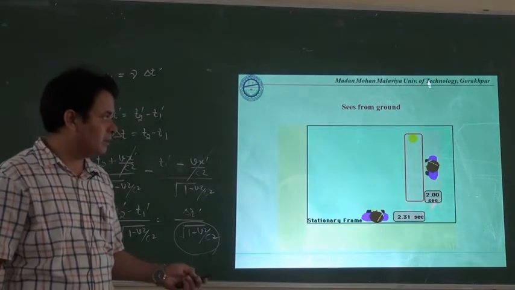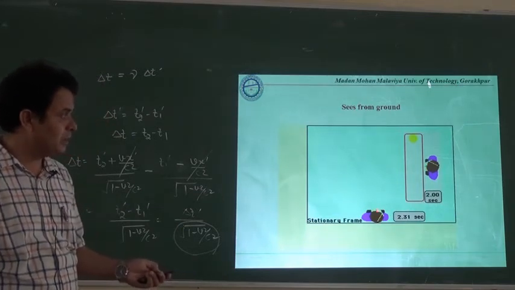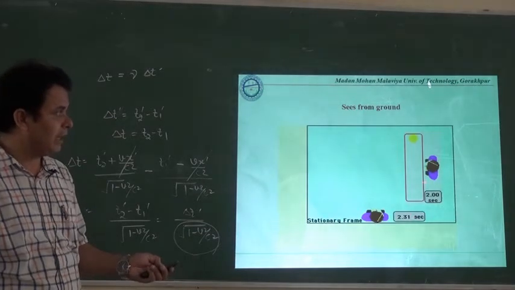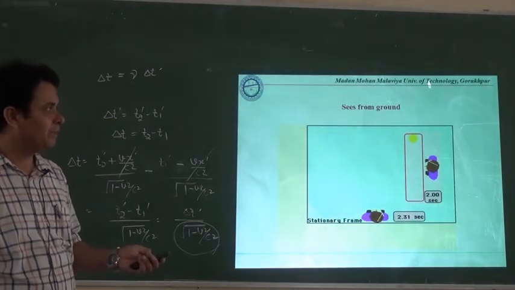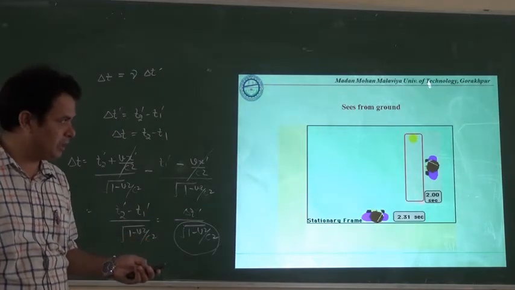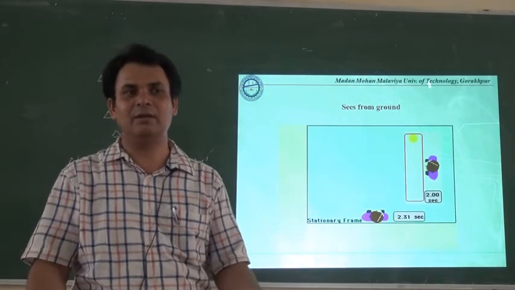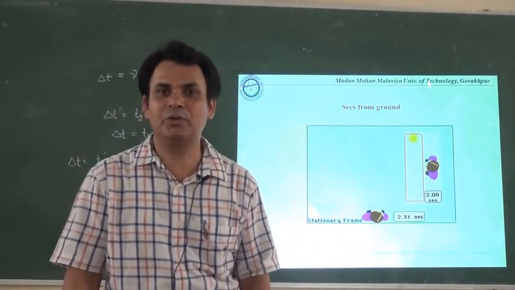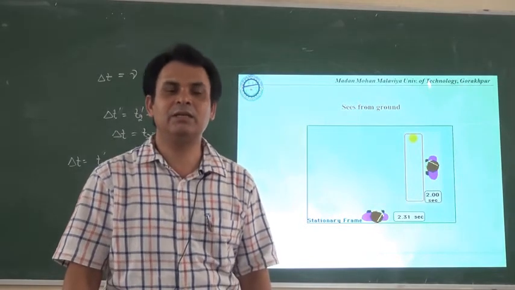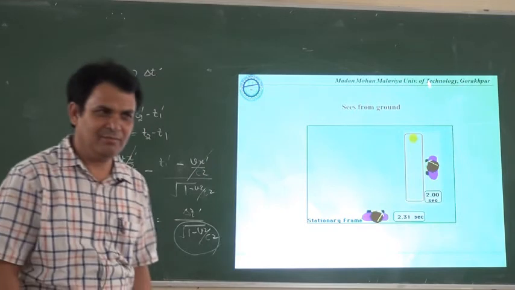That's why in the stationary frame of reference the watch will be fast and here it will be slow. In other words, we can say that the person who is sitting in this frame of reference will have the liberty to enjoy much time. That's why it is said that the person who does things fast will always have abundant time.